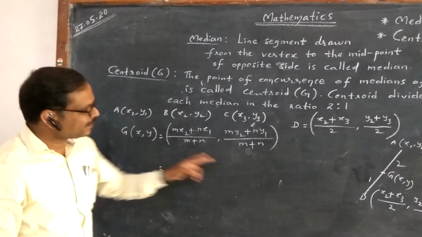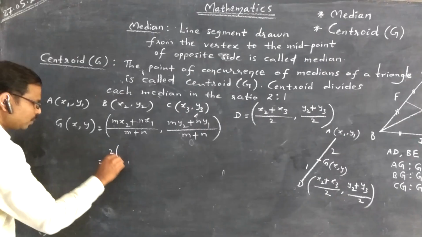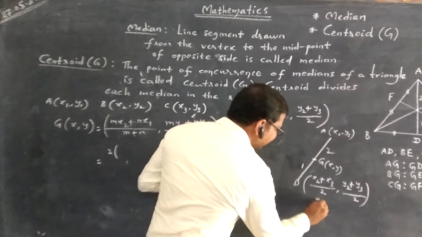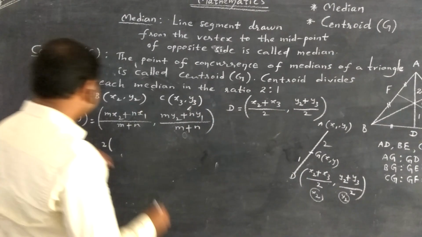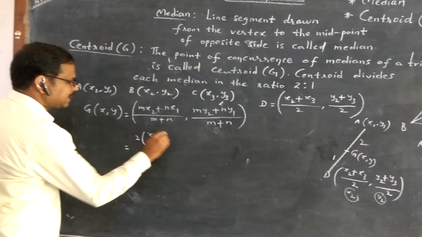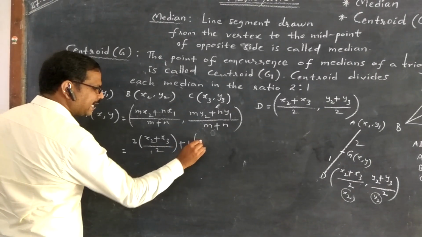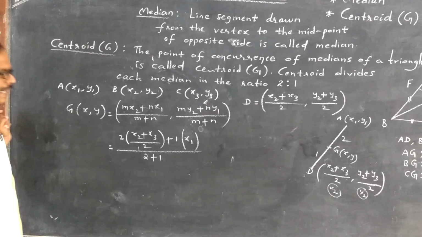So what is m here? 2:1. 2 is m. I take this x1 y1 as x2 y2 in the formula. So what is x2 here? 2 times x2 plus x3 by 2, plus n x1, x1 means x1 only, upon m plus n, 2 plus 1.